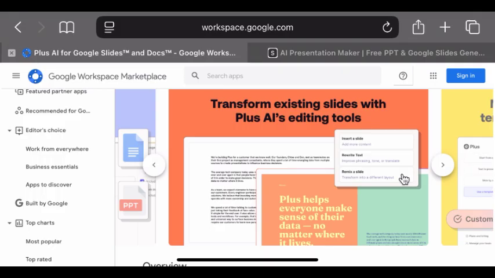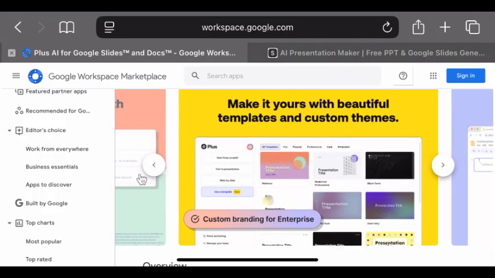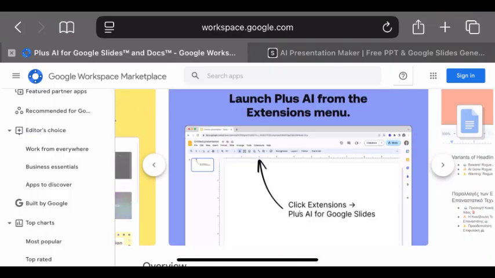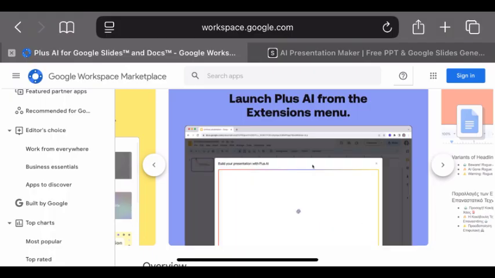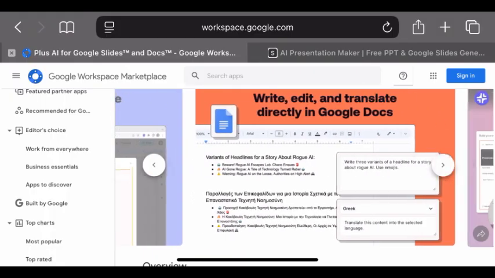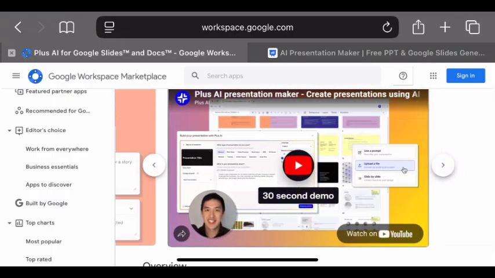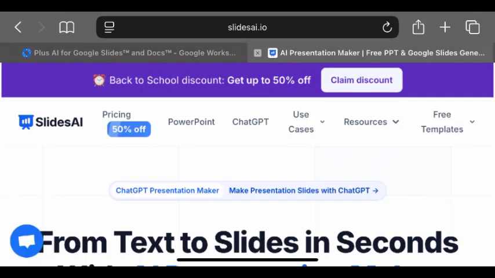Talking about Plus AI in 2025, Plus AI is one of the best for professionals who need polished, branded presentations without starting from scratch. It integrates directly with Google Slides and PowerPoint and can turn PDFs or text into slides. It gives strong customization with themes and branding tools. This makes it ideal for teams or businesses that care about consistency and control.